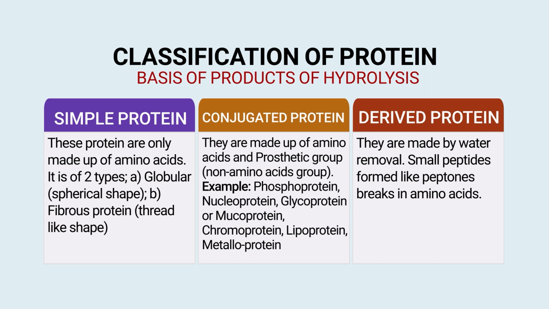The third category of protein based upon the product of hydrolysis is derived protein. They are made by water removal, or we can say small peptide forms like peptones break into amino acids. So, this is the kind of classification on the basis of product of hydrolysis.